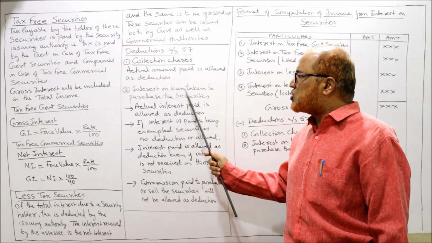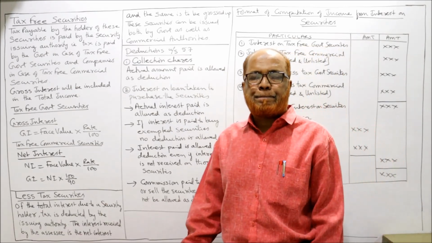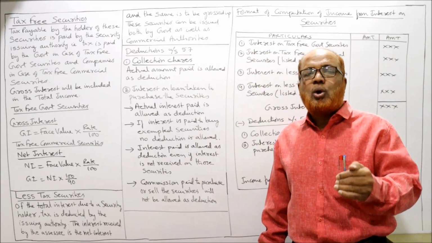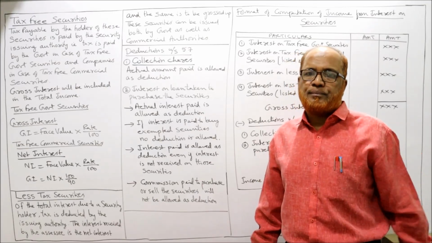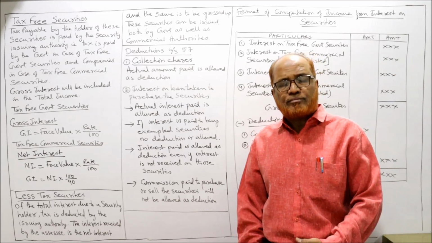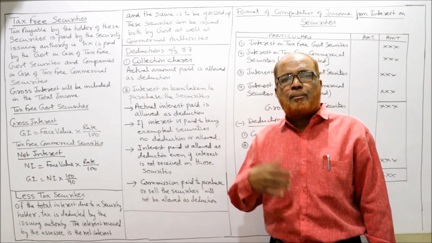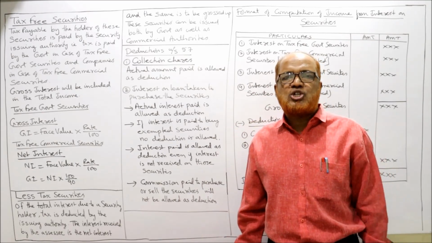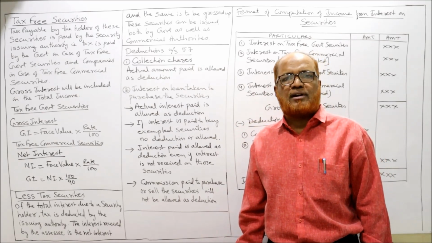Now second, interest on loan taken to purchase the security. When an SSC has taken a loan to purchase the security, then he is having interest income as well as interest expenditure. For example, I have taken a bank loan of rupees 1 lakh. The banker is charging me 15% rate of interest.